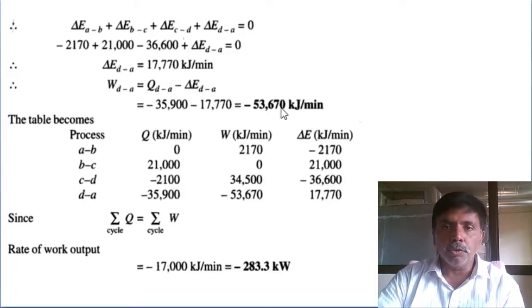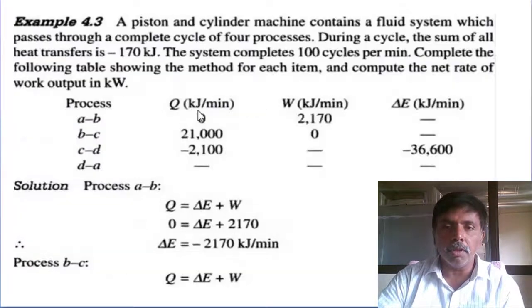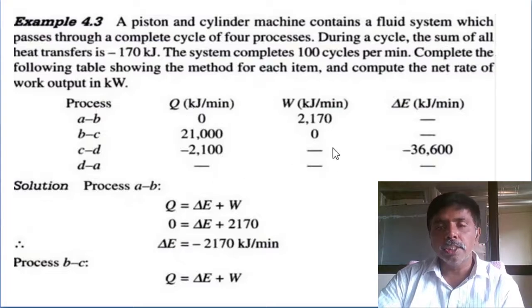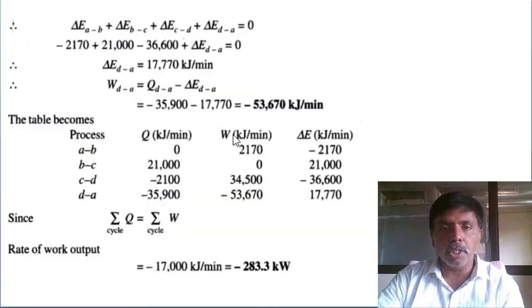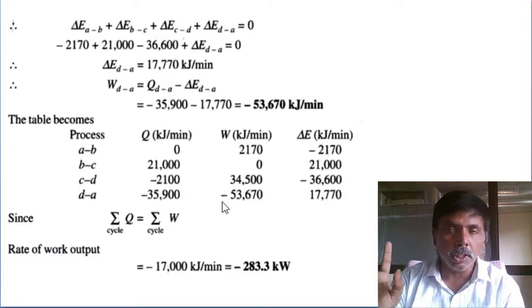But you can cross verify one statement: summation of all heat interaction equals summation of all work interactions. In this cross verification also the value must come as the same, minus 53,670. Then fill the table. When you add all of these, they must be equal. If it is not equal, our calculation method is lagging somewhere.